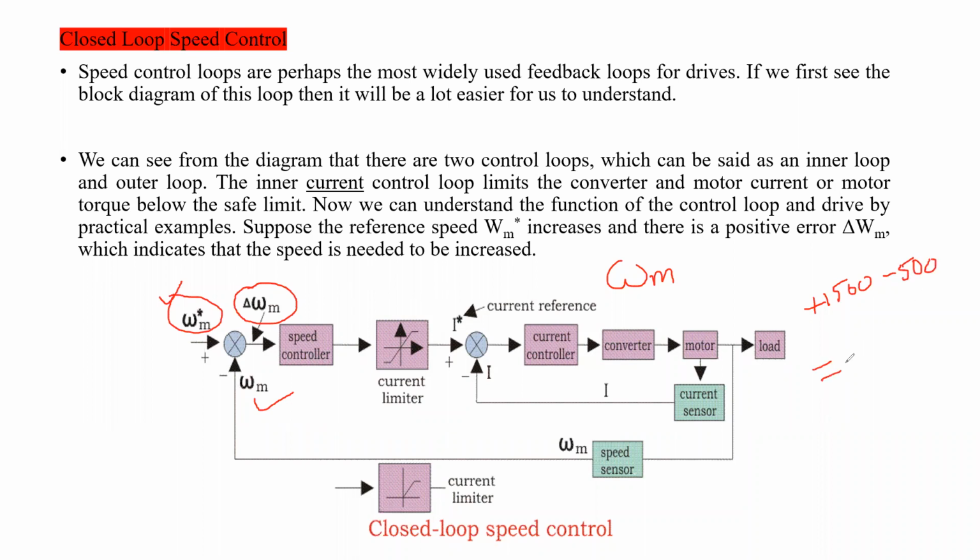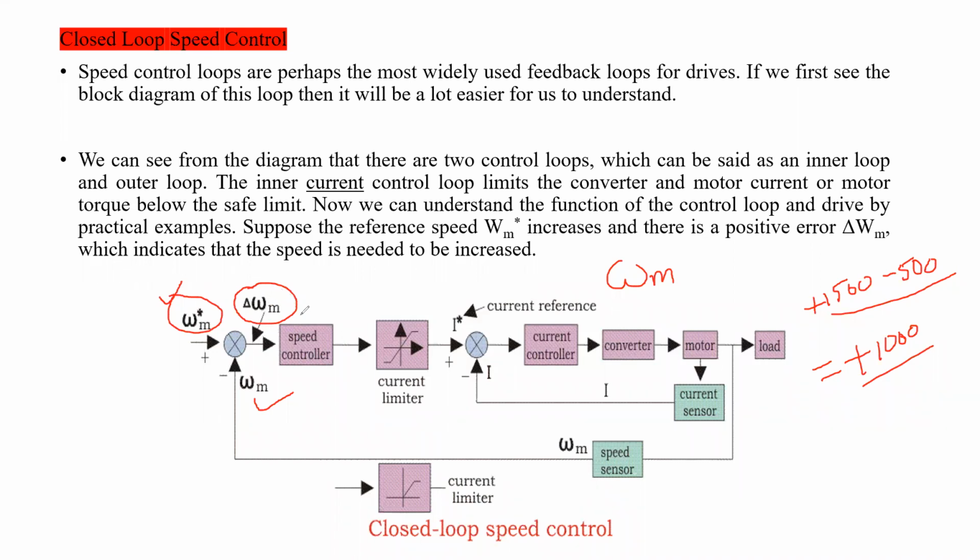So what will the error be? Plus 1000, right? Plus 1500 minus 500. What is this value? 1000. Is it positive or negative? Positive. So a positive error is produced from this.